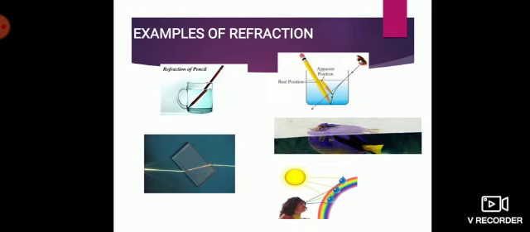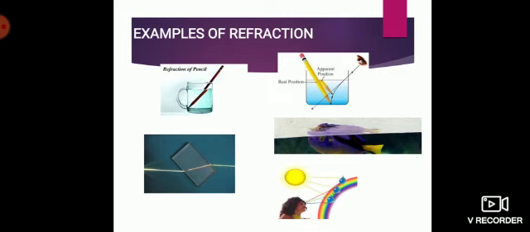Okay. And one more example, I don't know how many would have tried doing it. If you take a transparent bucket, try to put a coin inside that. Then from the side, try to put your hand in and take out the coin from the water. Sometimes when you put your hand, you don't directly get the coin, because according to your view, the position of the coin is somewhere. So when you try to reach that particular point, sometimes the coin is a little away from that position, because you're putting your hand towards the apparent position of the coin, which is not the actual position, and you sometimes fail to get that coin in hand.